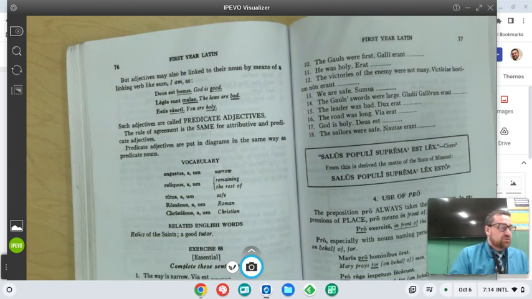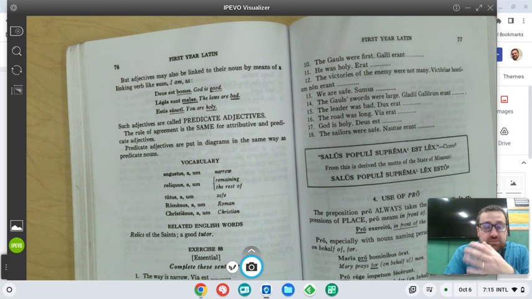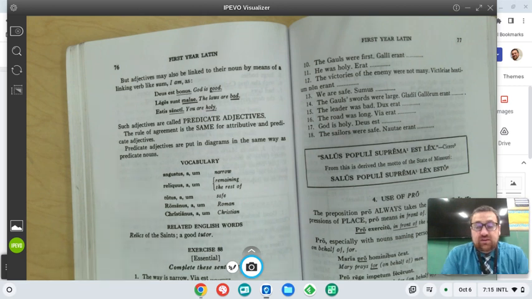So we have angustus, which is narrow. Relicus, like relics, means remaining or the rest of something. So that should be easy to remember because you know what relics are. Tutus means safe. So if a male is safe, he's tutus. If a female is safe, she is tuta. If I see the safe city, then you would say oppidum tutum video. So it would match in case, number and gender.